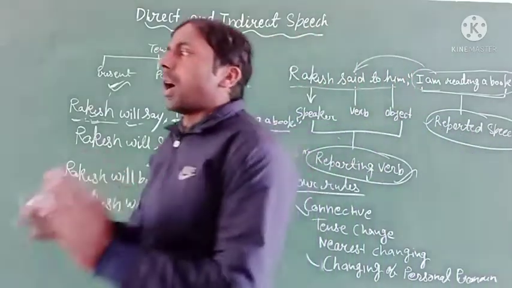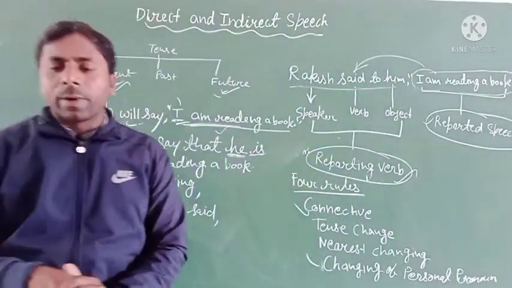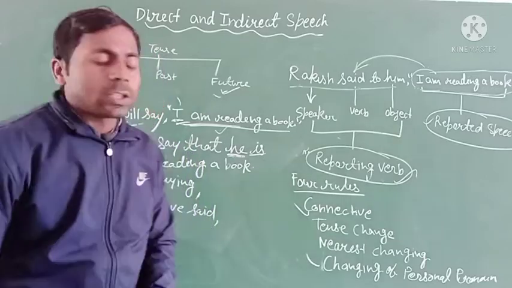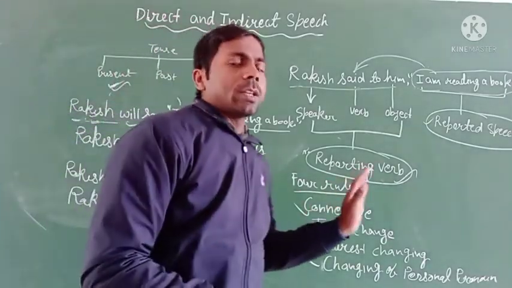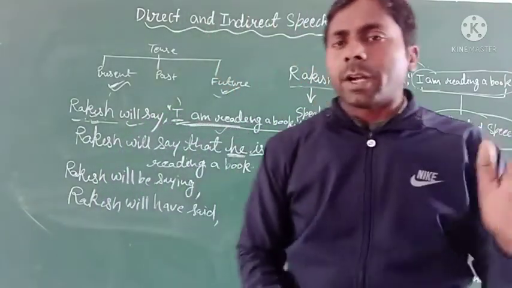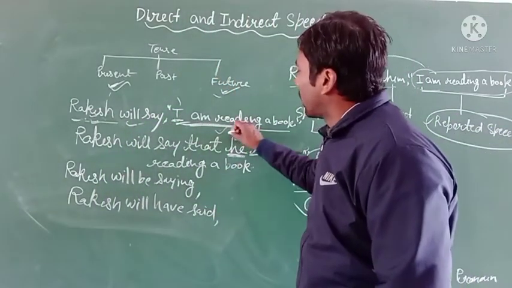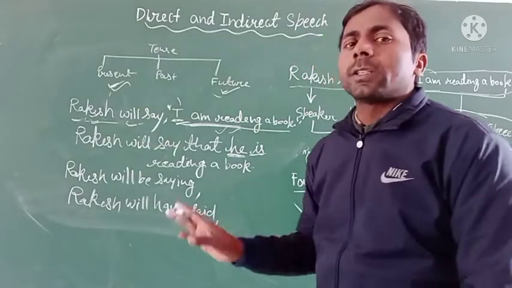I think you all understand it very well. So these are the simple rules for when we cannot change the tenses of reported speech in direct to indirect speech.